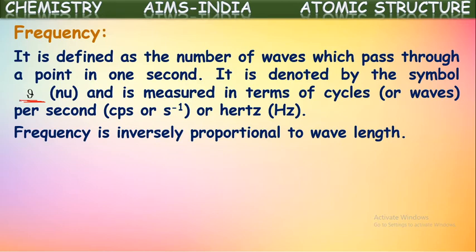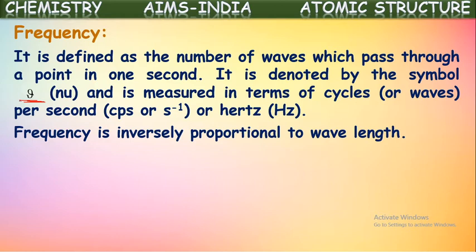Frequency is inversely proportional to wavelength. What did we say wavelength means? The distance between the two nearest crests or troughs of a wave. So if wavelength is greater, then the number of waves passing through a point per second will be less, so frequency will be less. If the wavelength is very small, then the number of waves passing through a point per second will be much greater, so its frequency will be greater.